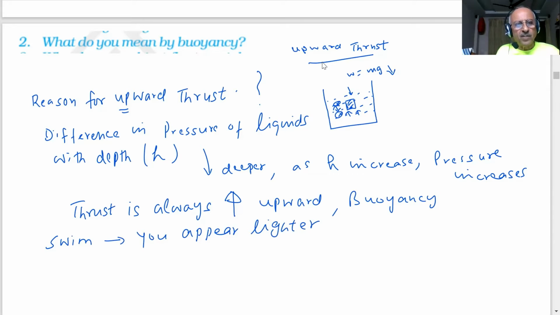And you have seen, if you put a bucket in a well of water, what happens to it? Its weight appears lighter, but when it comes outside, it appears heavier.